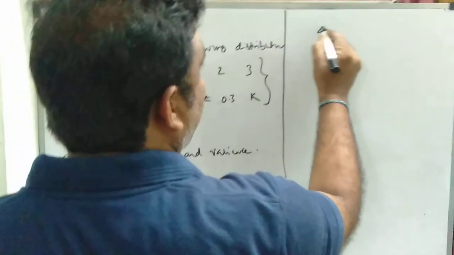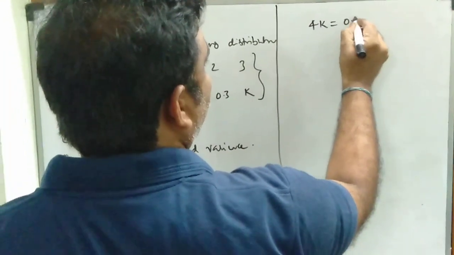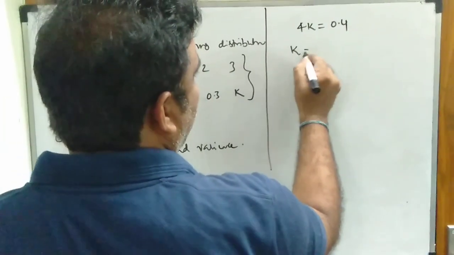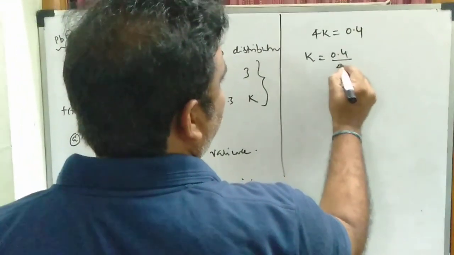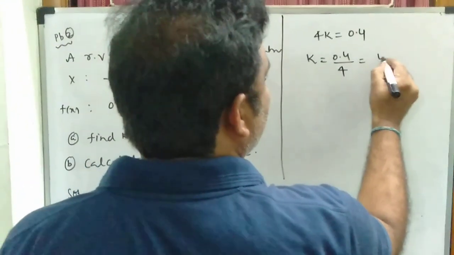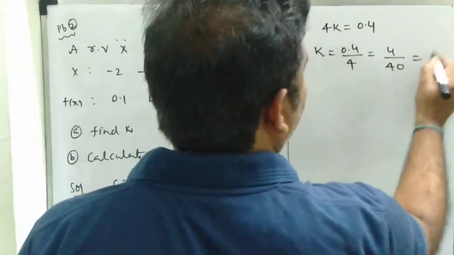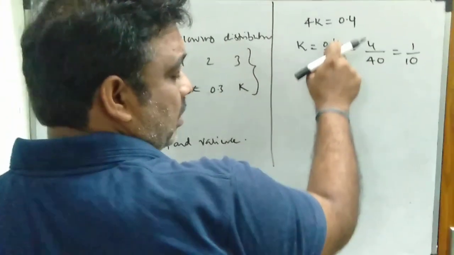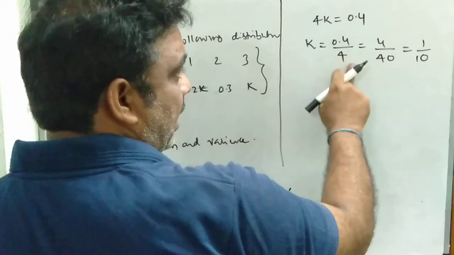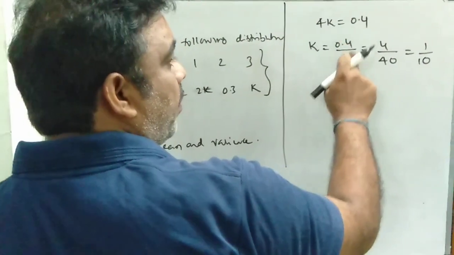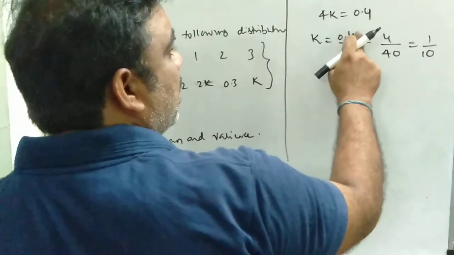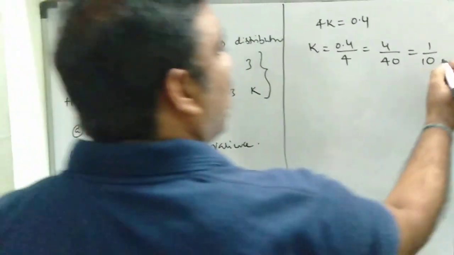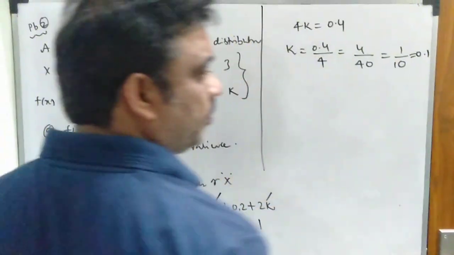Or 4k is equal to 1 minus 0.6, that is 0.4. k is equal to 0.4 by 4, or this is 4 by 40, or this is 1 by 10. On multiplying both sides, numerator and denominator with 10, 10 fours 40 in the denominator, 10 into 0.4, that is 4, 4 by 40 or 1 by 10, or I can write it as 0.1.